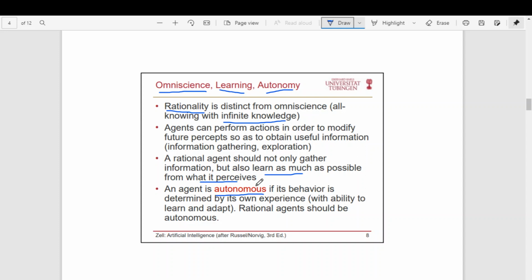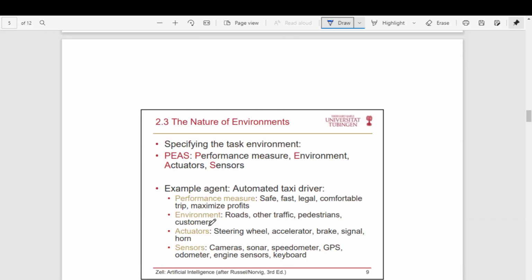The programmer may initially provide some basic knowledge, but later with data it should learn, and it should be able to make the rational decision. An agent is autonomous if its behavior is determined by its own experience, with the ability to learn and adapt. So the rational agent should be autonomous. The degree to which an agent is autonomous is more important.